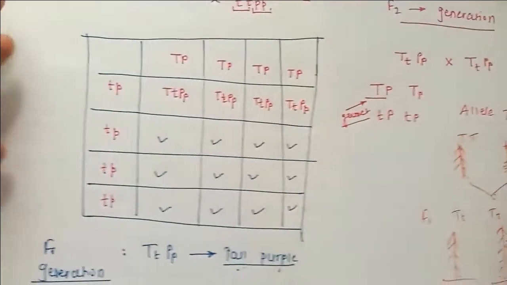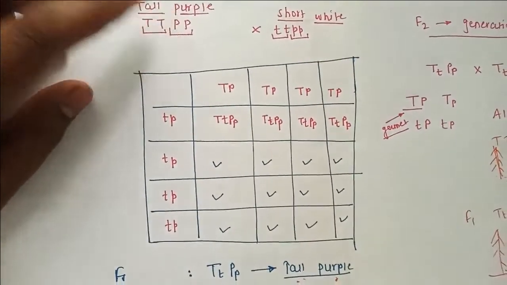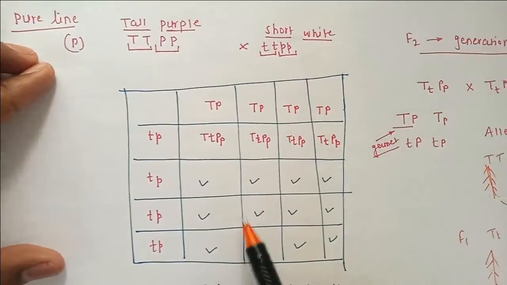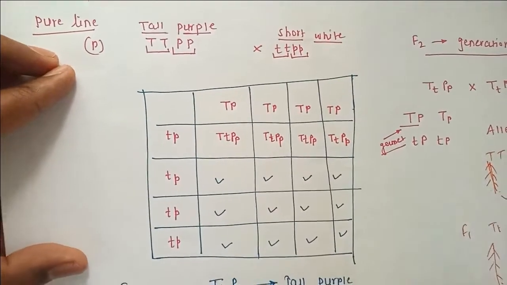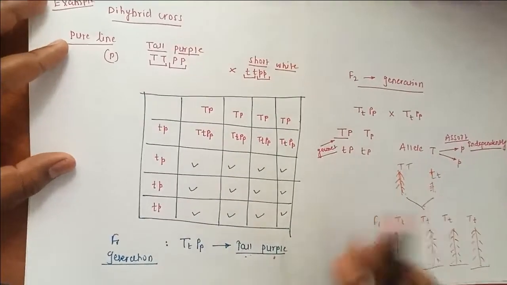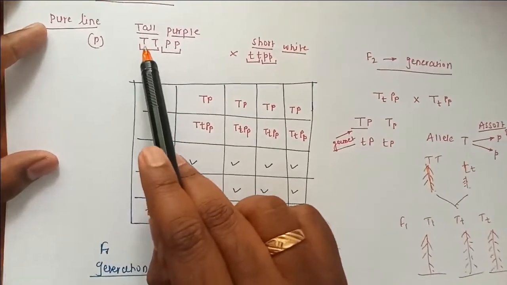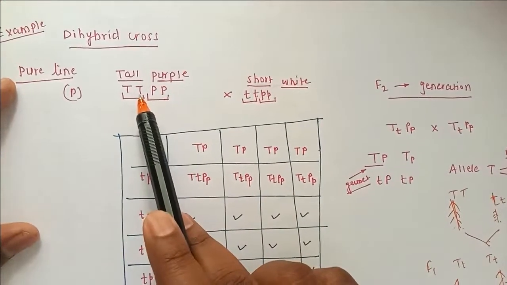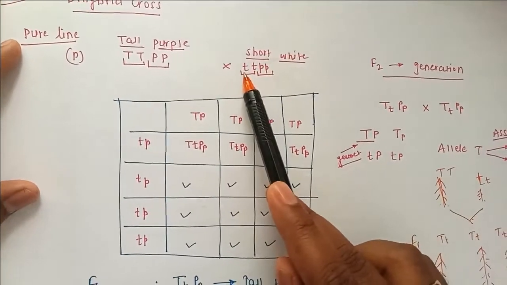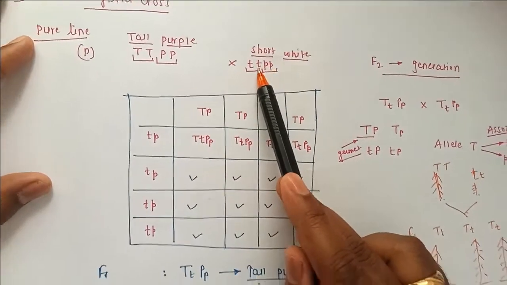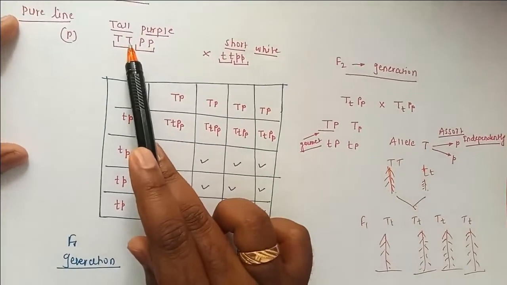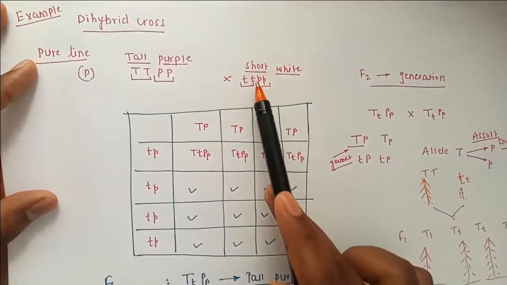So here also in F1 the dominant characteristics were tall and purple. All plants, that is 16 plants, if you count properly, this 4 and this 4, 16 outcomes will be dominant, tall and purple. We can easily see the gamete formation by this allele. This allele forms two gametes, this tallness allele again forms two gametes, even this short recessive allele forms two gametes, and this short allele again forms two gametes. But the gamete formation by this allele will not have implications on this, and the gamete formation by this will not have implications on that.